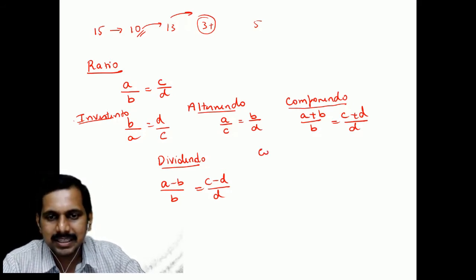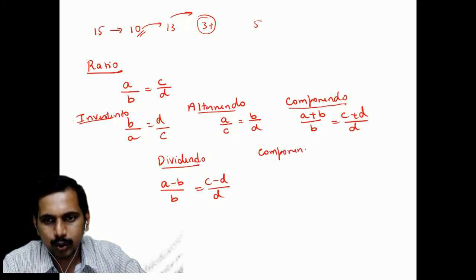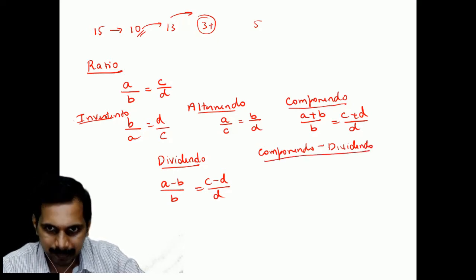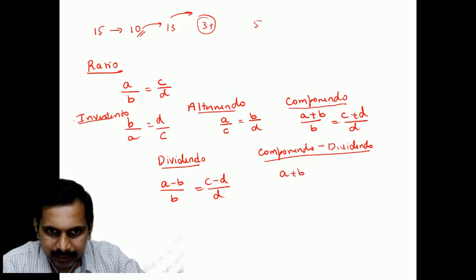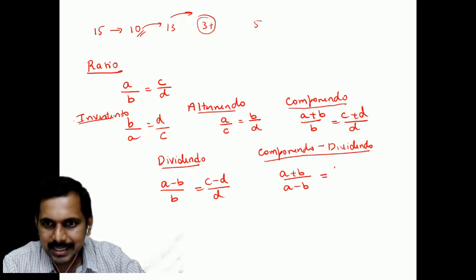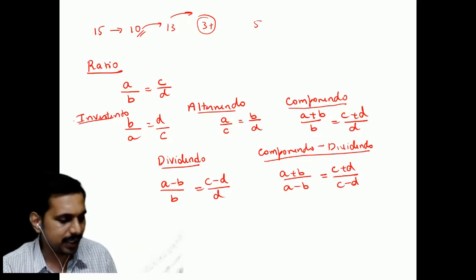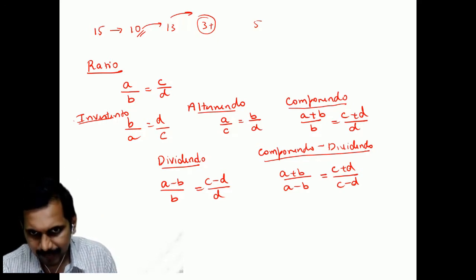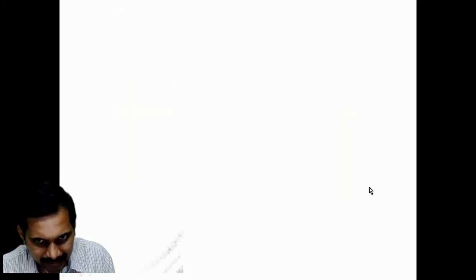Then the fifth one is componendo dividendo. This is combined together, I am actually dividing one by the other. So I can write A plus B divided by A minus B is equal to C plus D divided by C minus D. That's it. This is one thing we have to understand. All the other things are easy, you can do them. I hope you have written this down, students. Next part.